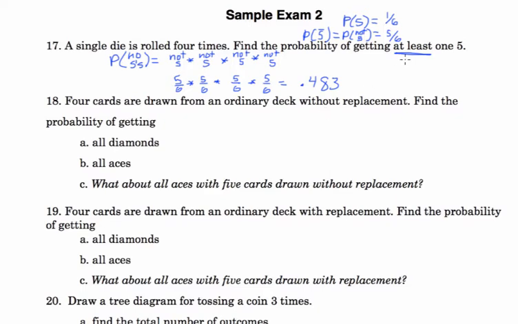So getting at least one 5, that's the complement of getting no 5s. So I just do 1 minus 0.483, and I get 0.5177. My rounding's off there a bit.